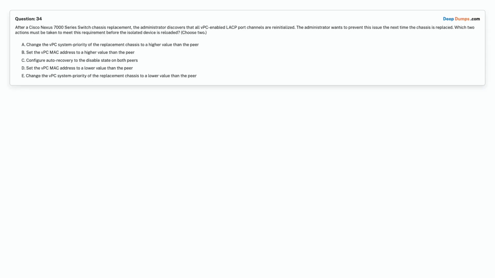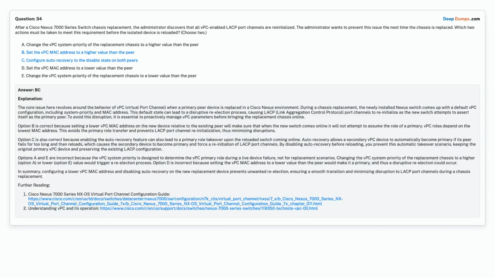Option E. Change the vPC system priority of the replacement chassis to a lower value than the peer. Choose the correct answer. Correct answer is Option B. Set the vPC MAC address to a higher value than the peer. Option C. Configure auto-recovery to the disabled state on both peers.